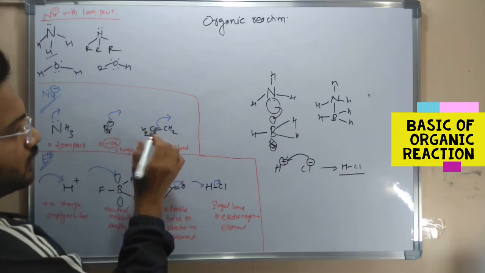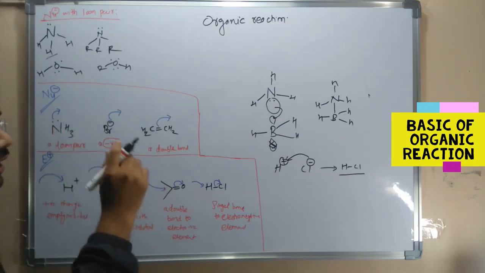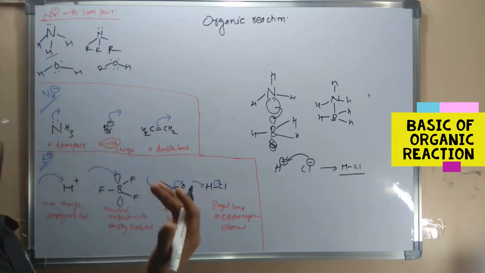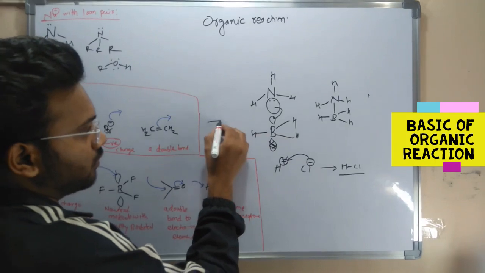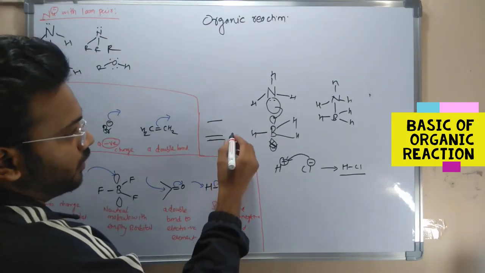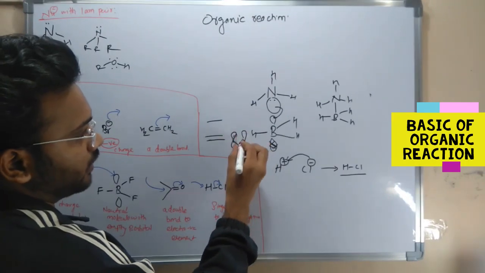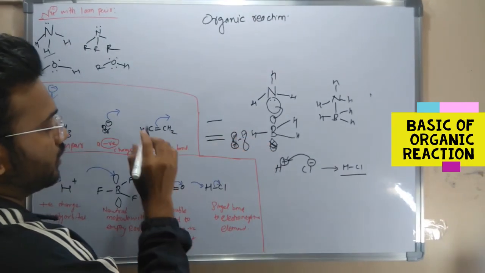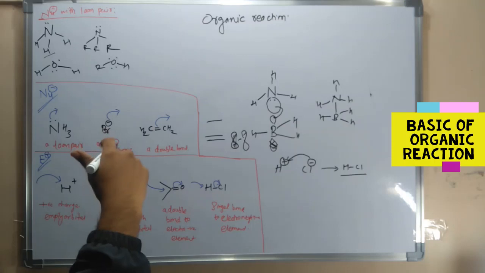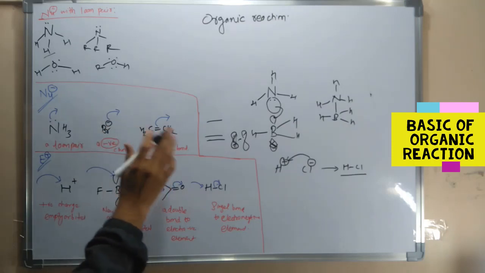Because see, in CH2=CH2 there is a sigma bond and a pi bond. The pi bond has a sideways overlap, and it can be easily broken. That's why alkenes, olefins, can act as nucleophiles. They donate the electrons.